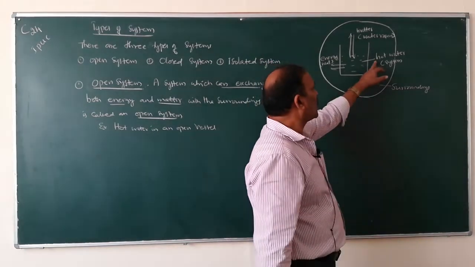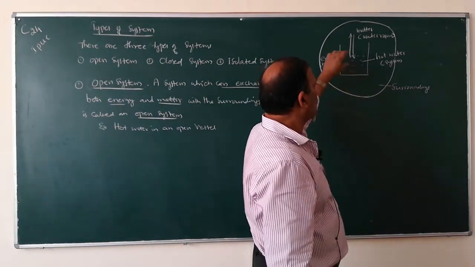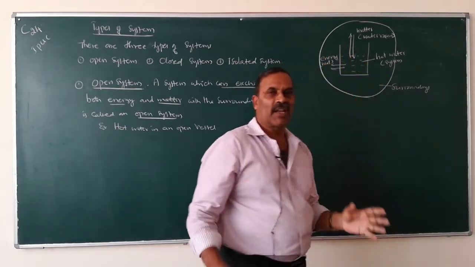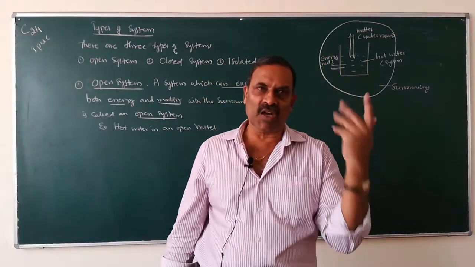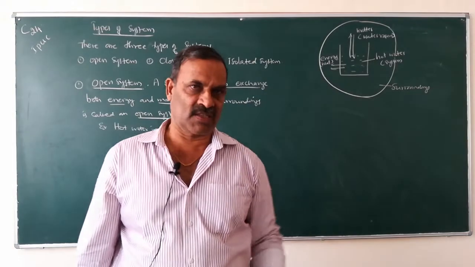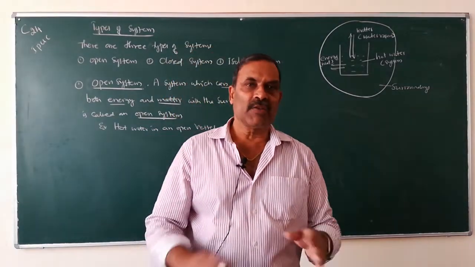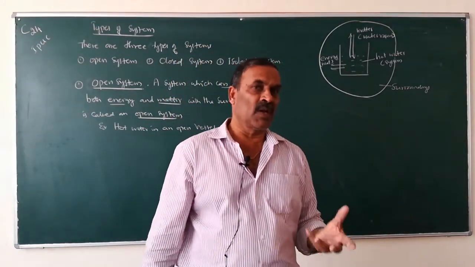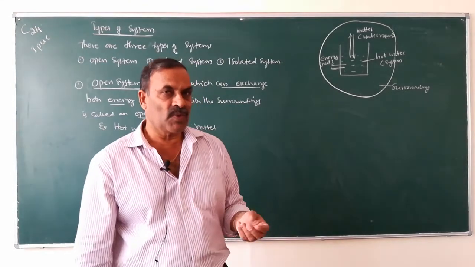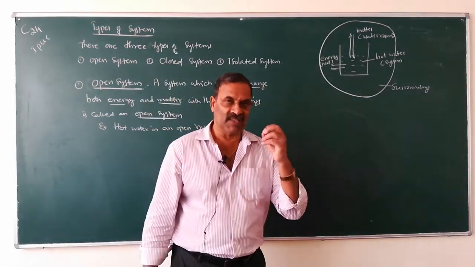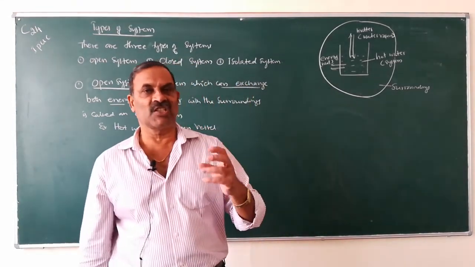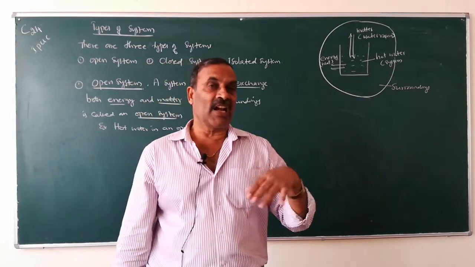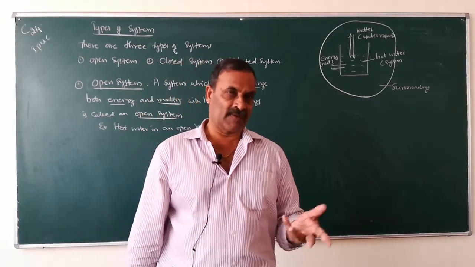If you place hot water in an open vessel, what happens? Water vapor will go out of the system and heat will also go out of the system. Therefore, it is an example for open system, a system which can exchange both energy and matter with the surroundings.